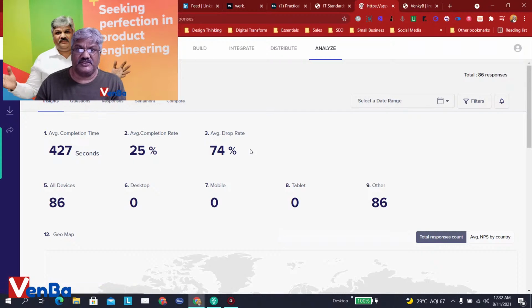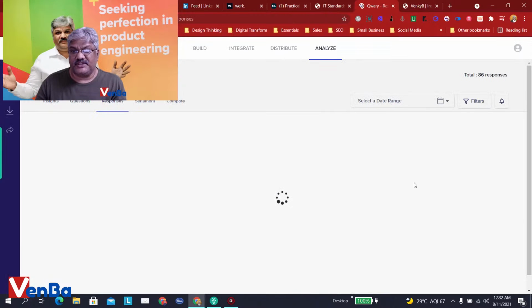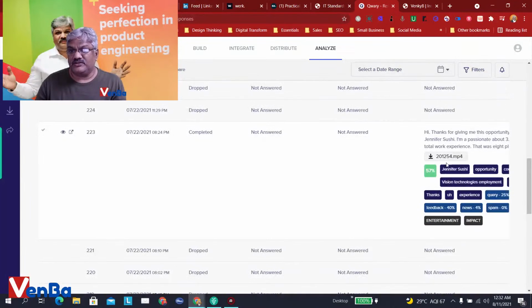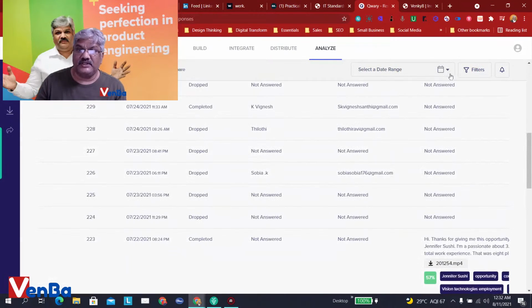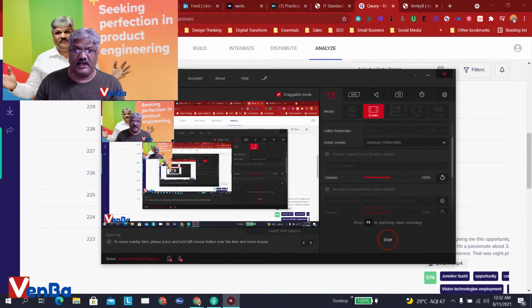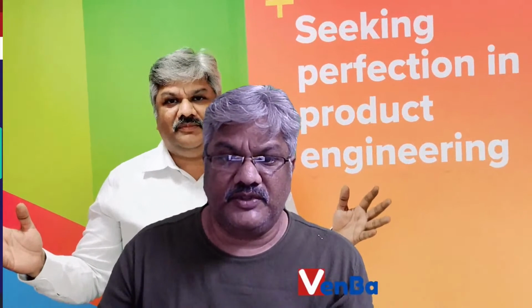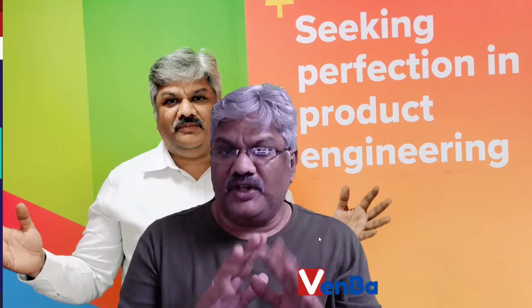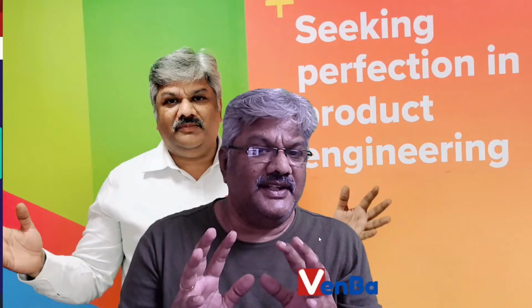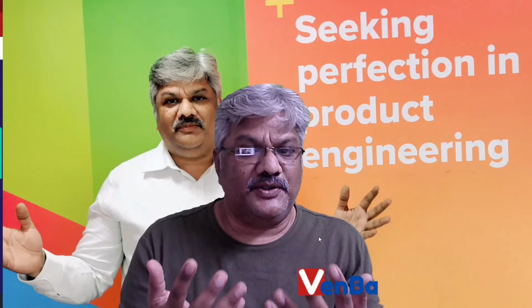So these are the responses that I was talking about. You can see the transcription that is done, and also the tags, which will be very helpful, and the sentiments as well, which is very helpful for us to understand how well the candidate has performed. So this is about Qwary, and I'm super impressed with the capability of Qwary, and I'm enjoying it thoroughly. Do not compare this with any other survey tool that is currently available, because you need to really experience it to feel what Qwary can do.